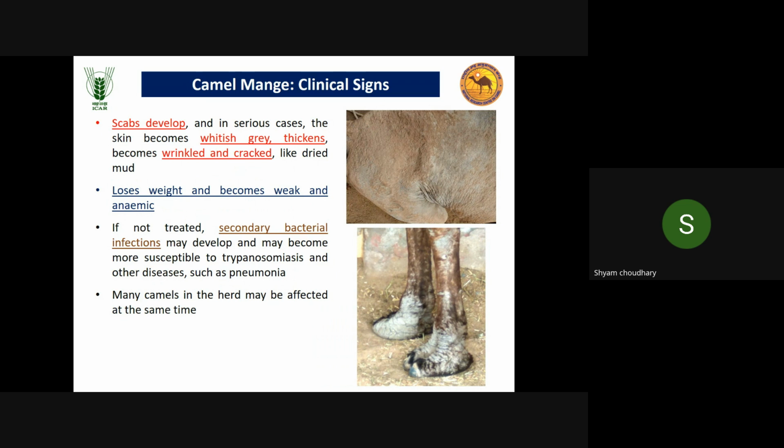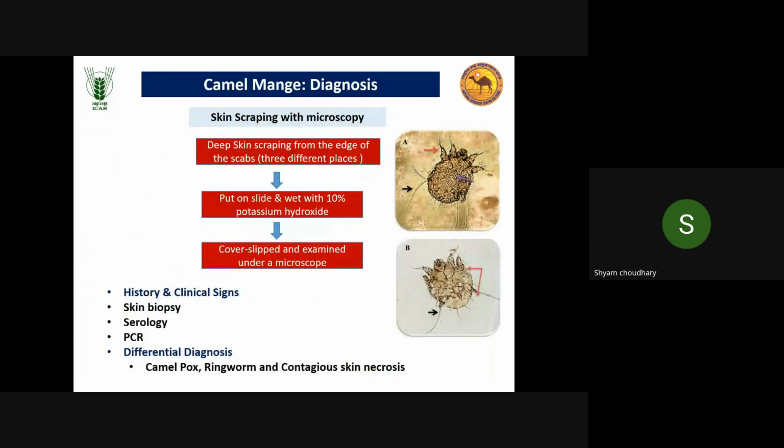Due to this itching and other lesions, ultimately the camel will become anorectic, lose body weight, and become weak and anemic. And due to secondary bacterial infection, other infections may happen. So these are the main clinical signs.